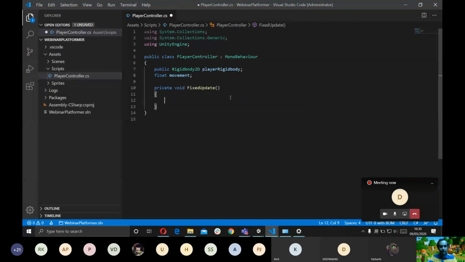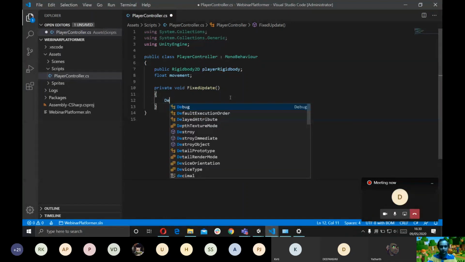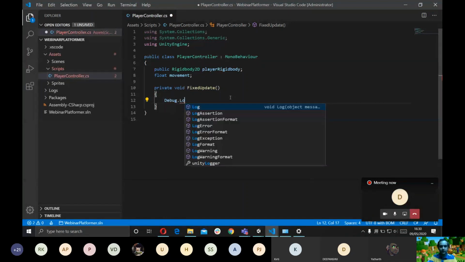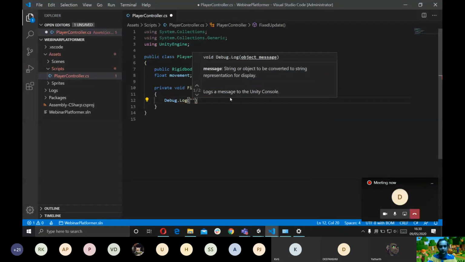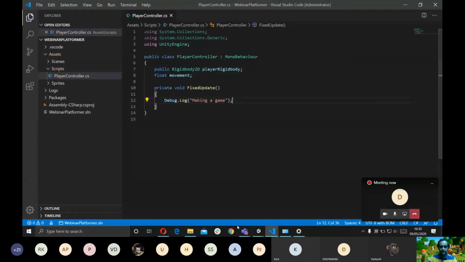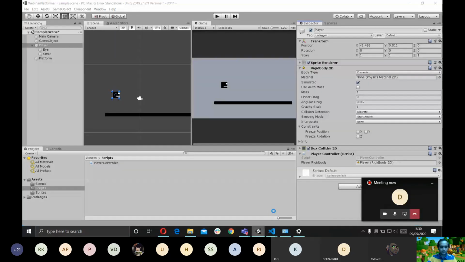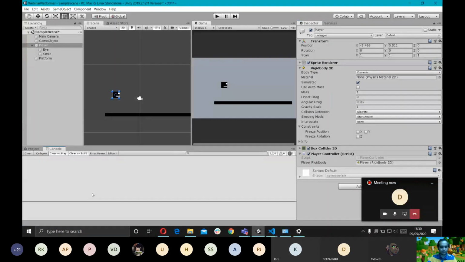So first I'm just gonna show you guys how this works. I'm gonna use Debug.Log here. What Debug.Log does is it prints messages in your console window. I'll show where the console window is. So this is the console window. This is where all our debug logs are gonna be printed out.